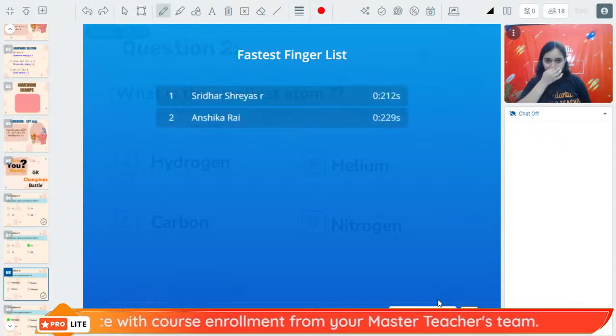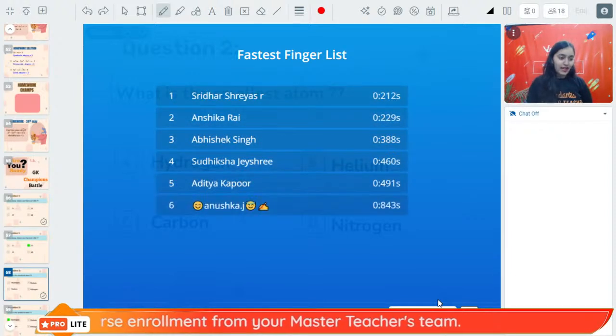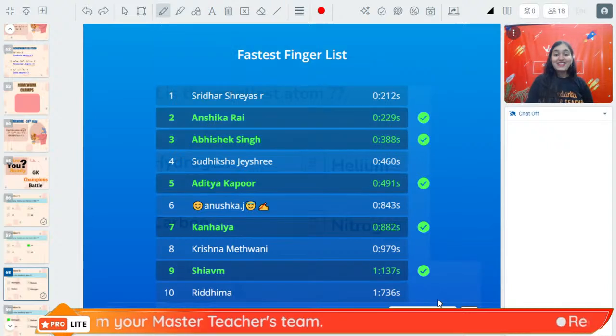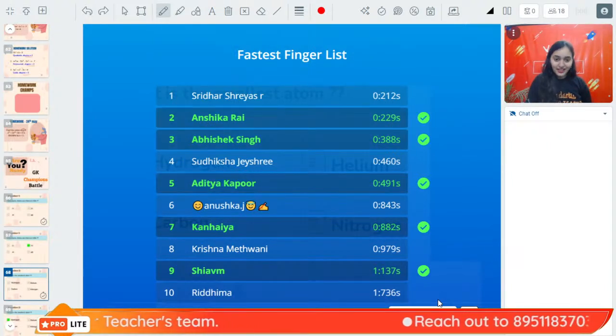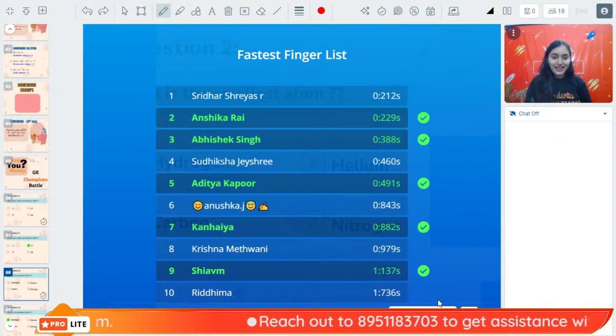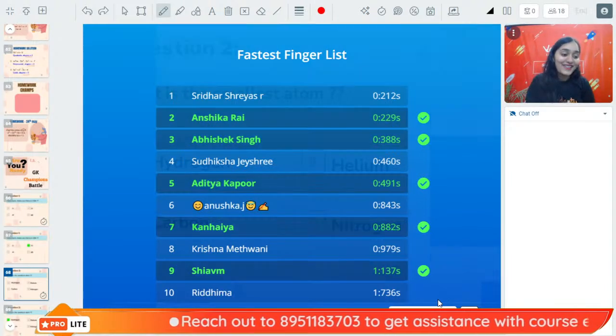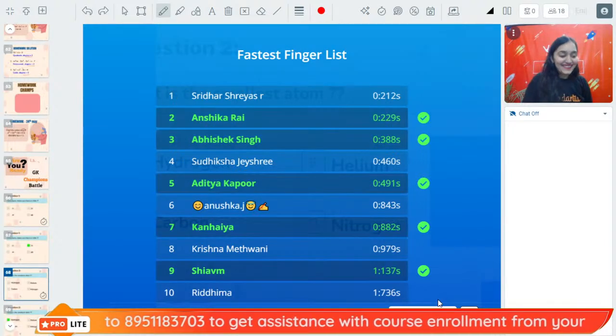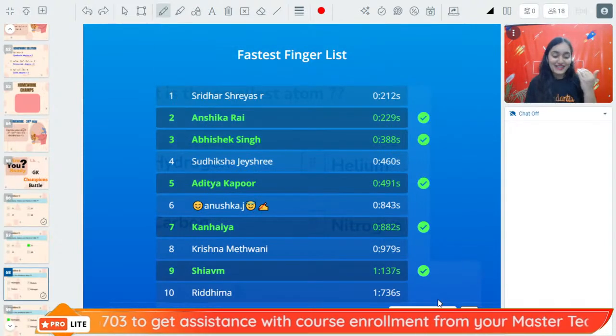So everybody has answered it. Let's see who all have answered it correctly. And Shridhar is wrong. Oh my god. Anshika has got +1. Adarsh, again Adarsh is not there. Shumaila is not there. Alright, this was an easy question. Oh my god, this was an easy question.